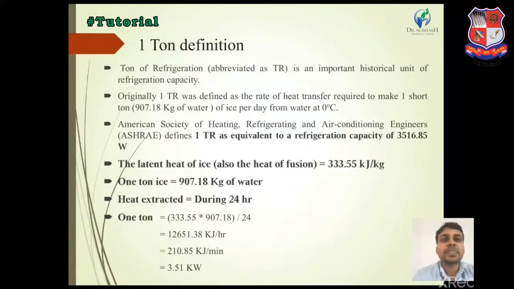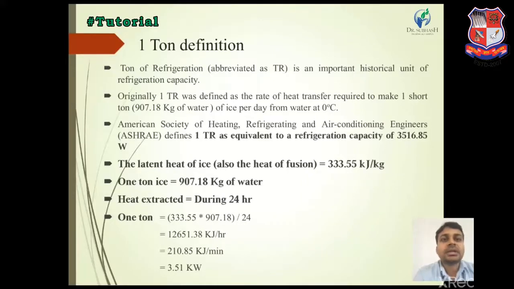In our basic terms, 0 degrees centigrade water is converted to 0 degrees centigrade ice during a 24-hour duration in a day, and the heat removed from it is the capacity of 1 ton of refrigeration. On the other hand, 1 ton of ice melting during 24 hours means 0 degrees centigrade ice converts into 0 degrees centigrade water, and the heat absorbed from the atmosphere in that 24-hour duration is also called 1 ton of refrigeration.